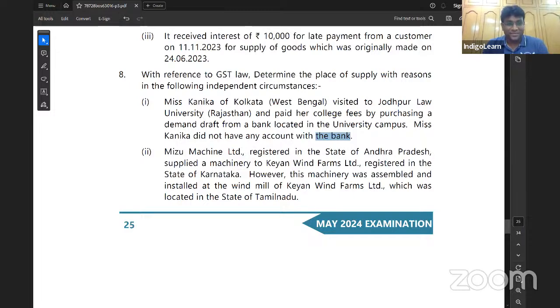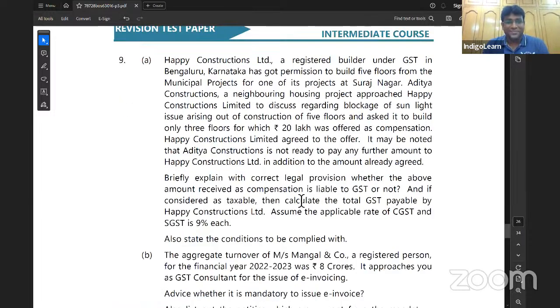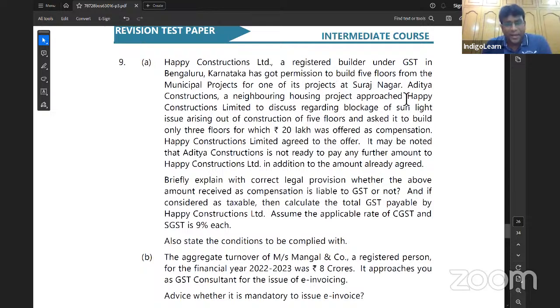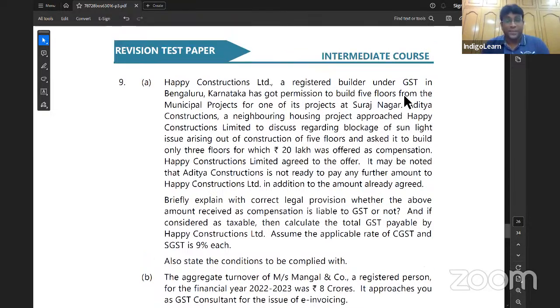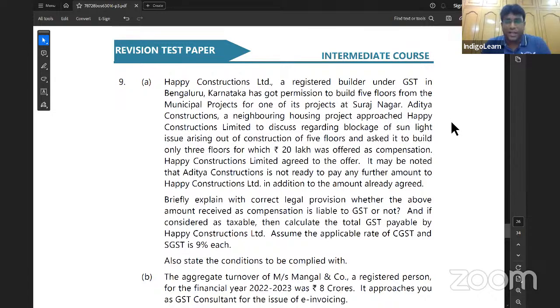Next point. Question number 9. Happy Constructions Limited, a registered builder under GST. They are what, my dear friends? A registered builder under GST in Bangalore, Karnataka, has got permission to build 5 floors from municipal projects for one of its projects at Surajnagar. Aditya Construction, a neighboring housing project, approached Happy Construction Limited to discuss regarding the blockage of sunlight issue arising out of construction of 5 floors.